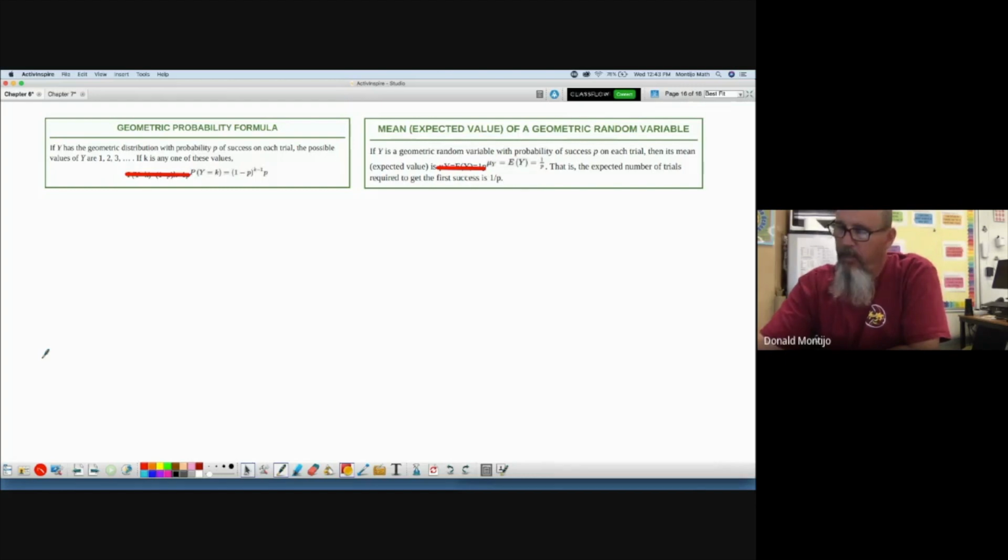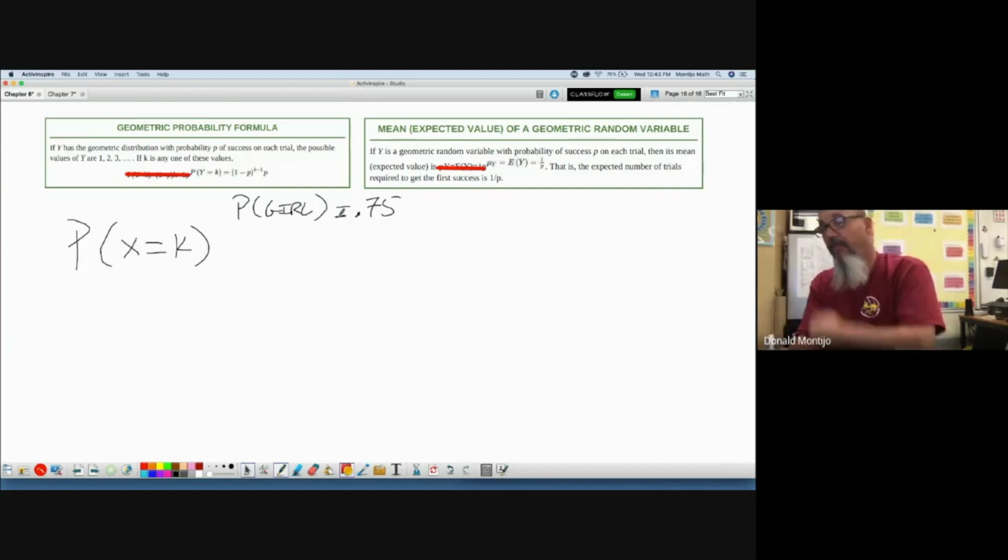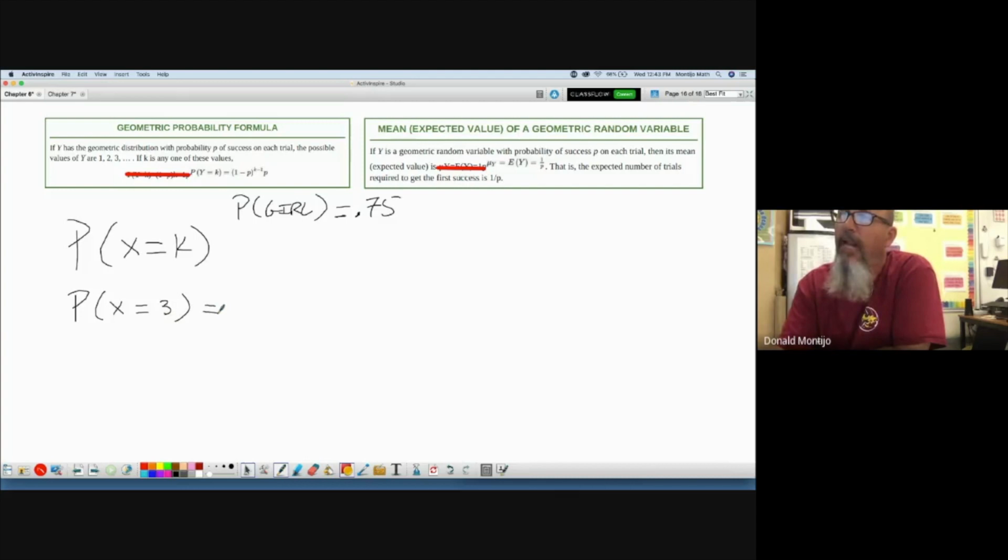So if I want to know what is the probability that my first girl is the third girl? Well, it's pretty simple if you think about it. Remember what we said before, the probability of a girl is equal to 0.75. If the first girl happens on the third child, what happened on the first kid?